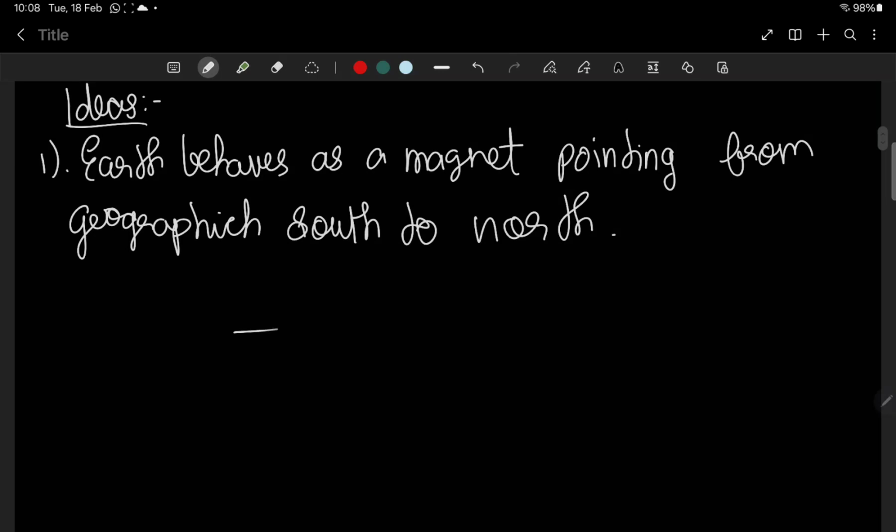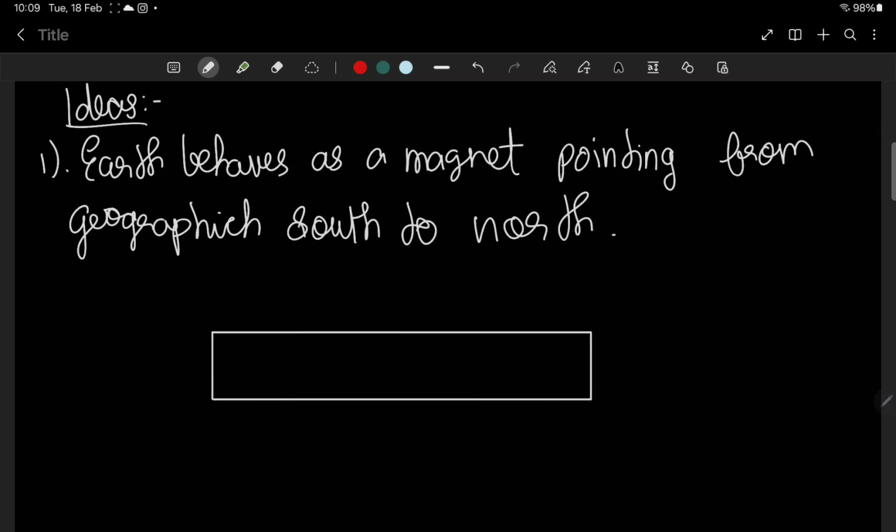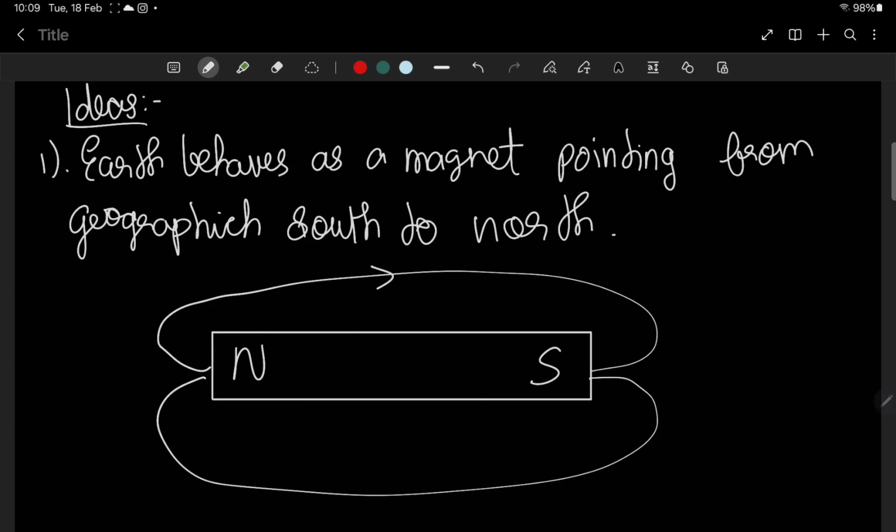You know that always inside a magnet there is north and south. Magnetic field lines go like this outside the magnet, but inside the magnet they go from south to north. They form a magnetic dipole. North is considered positive and south is negative. So inside, the dipole moment is always from south to north, from negative to positive.